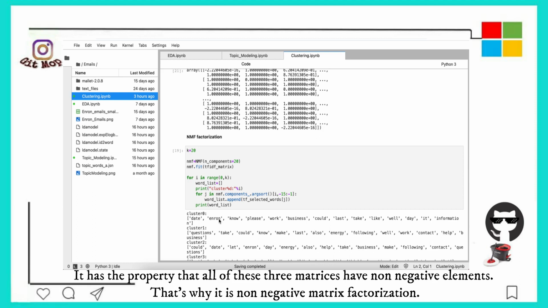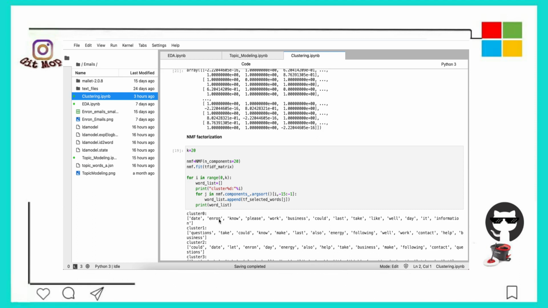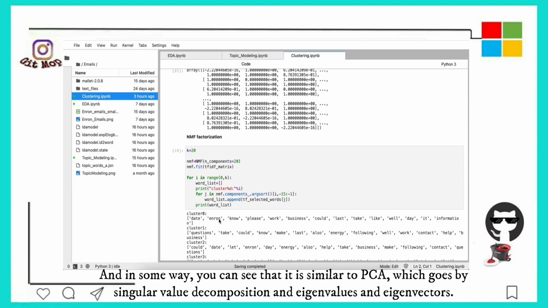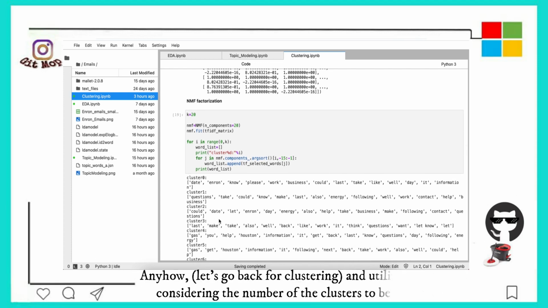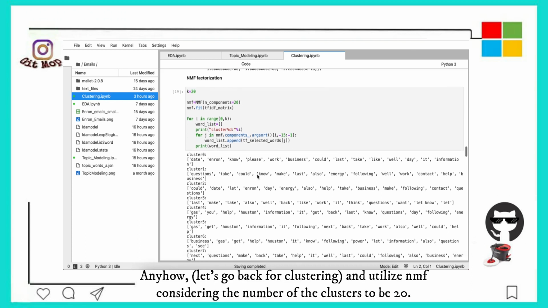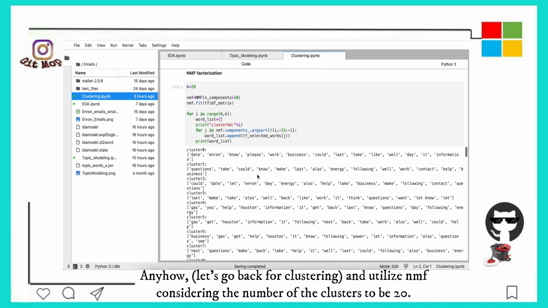That's why it is called non-negative matrix factorization. And in some way, you can see that it is similar to PCA, which goes by singular value decomposition and eigenvalues and eigenvectors. Anyhow, let's go back to clustering.